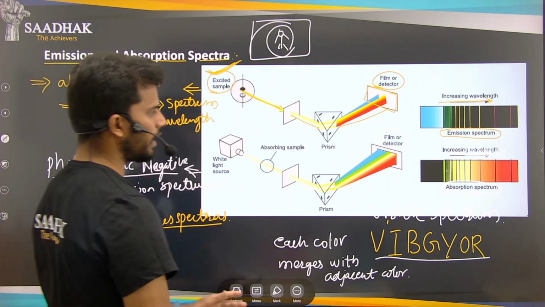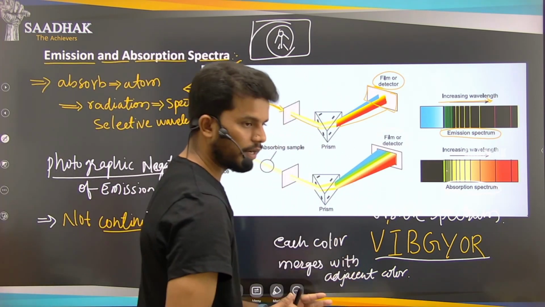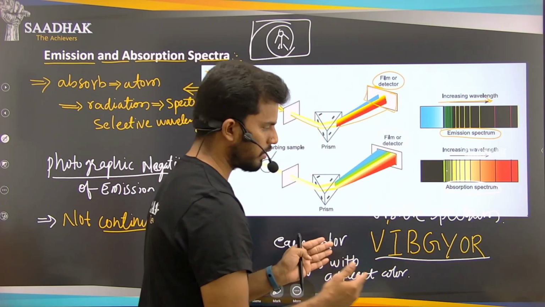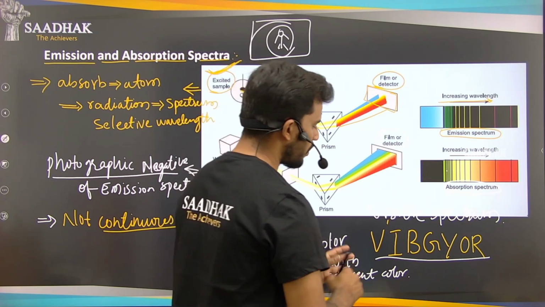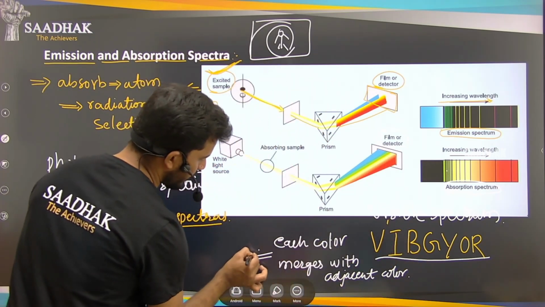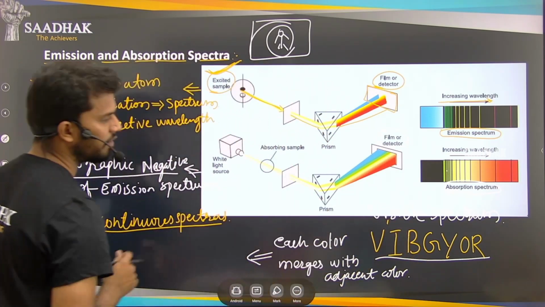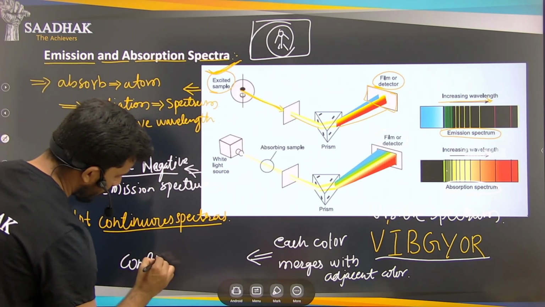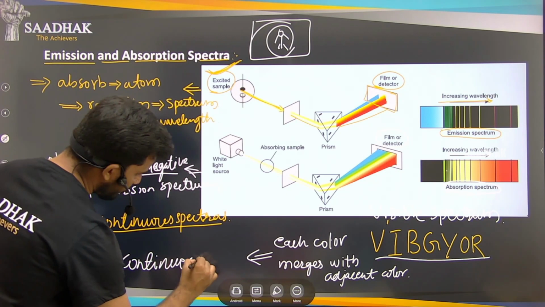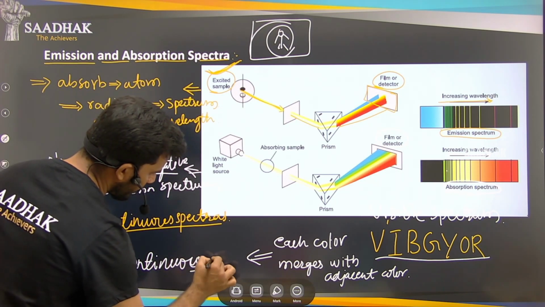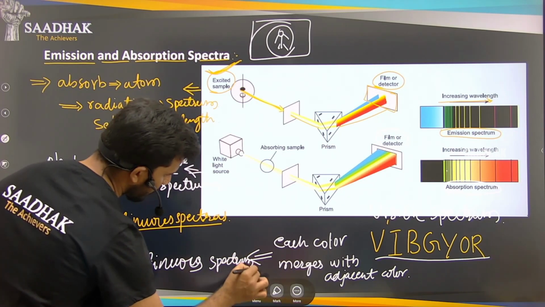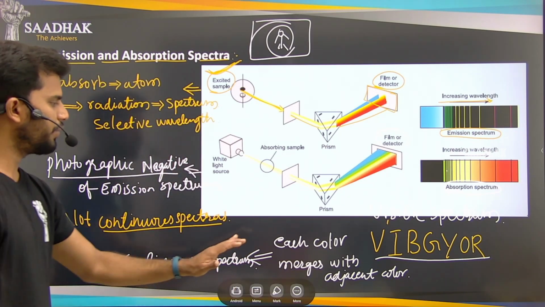That is why all the colors are very close to each other, they merge into each other. Because of that, the spectrum that we see in the visible spectrum is a continuous spectrum. Okay, so this is about the continuous spectrum.